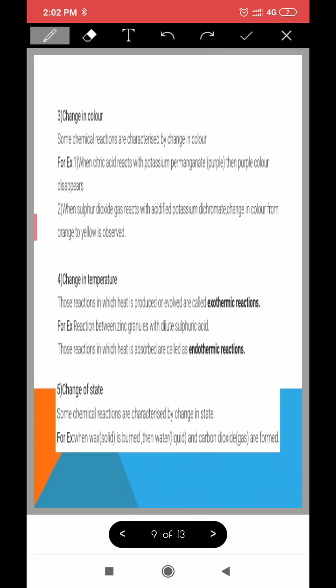So this copper sulfate solution will react with iron and form iron sulfate. So son, the color of copper sulfate was blue, but slowly as I put iron into it, what did I see? I see that the color has changed to green. Okay, this change of color says that a chemical reaction has taken place.